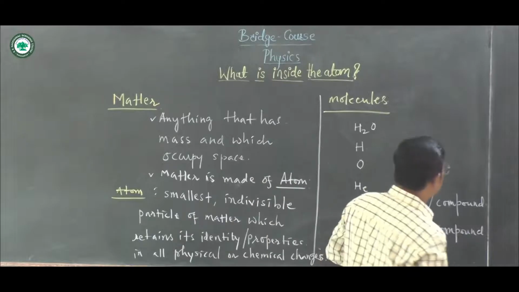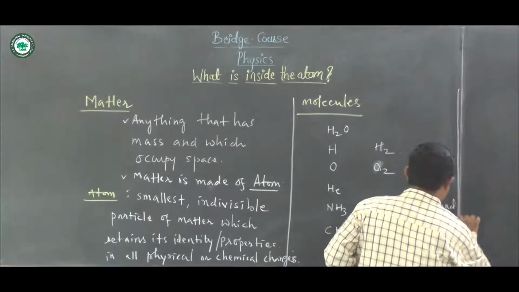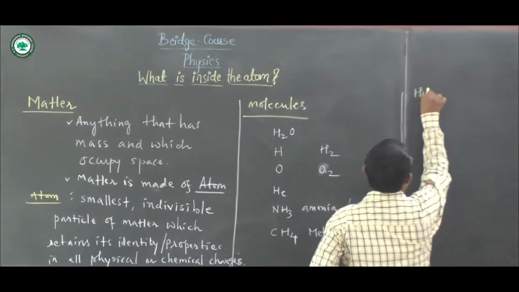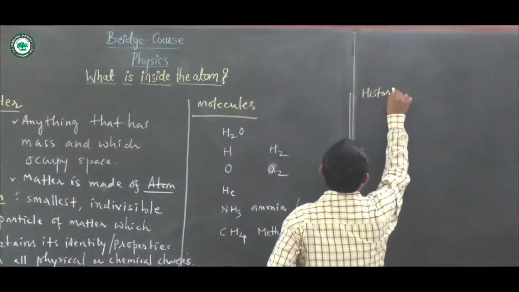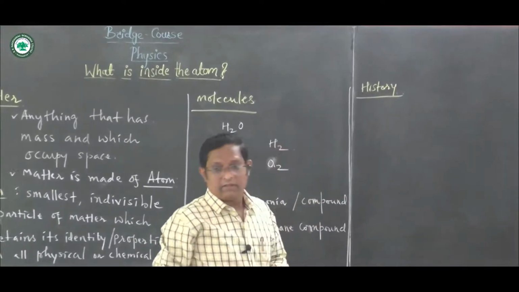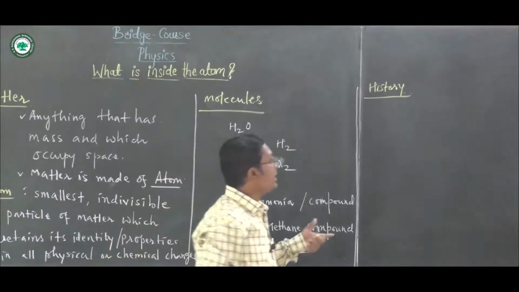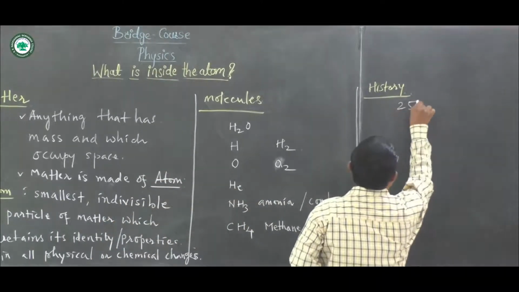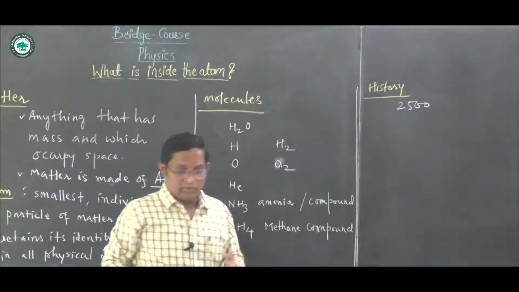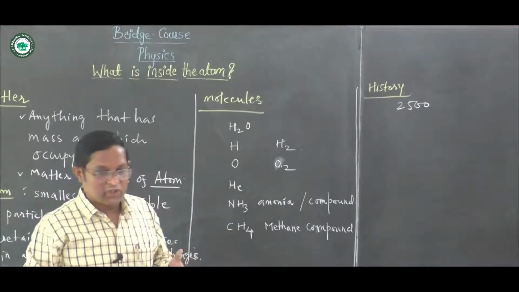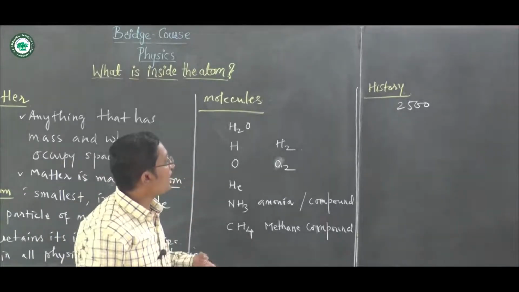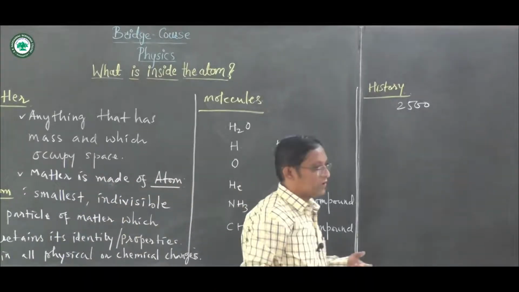Now let us jump into the history of the search of the atom. Let us see the history of the atom. This atom has a long history of 2500 years before it was invented, right? The various Maharshis who tried to research, who tried to practice meditation, tried to find what is the atom, the smallest particle.